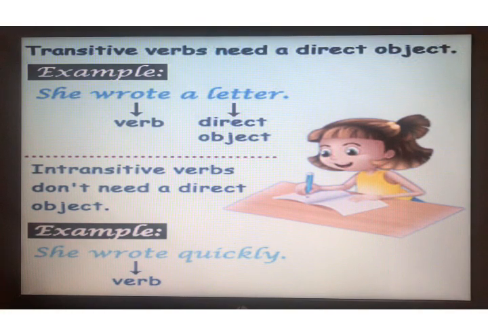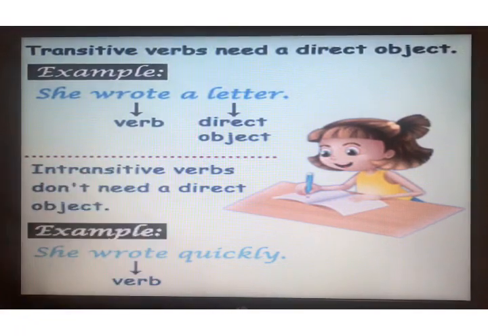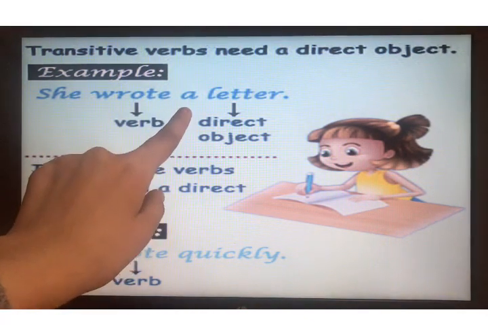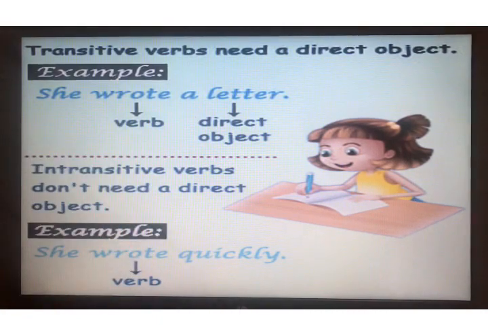You are just going to identify the verb in the sentence and then you are just going to check the next word. If that word is article or noun, then it is transitive. Otherwise, it will be intransitive. Easy? So first read the sentence, identify the verb, then check just the next word. If that is article or noun, then it is transitive. Otherwise, it will be intransitive verb.